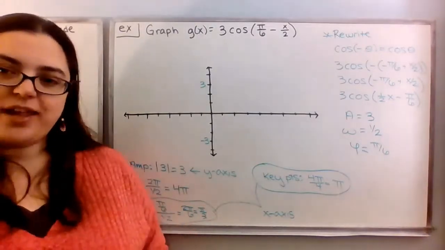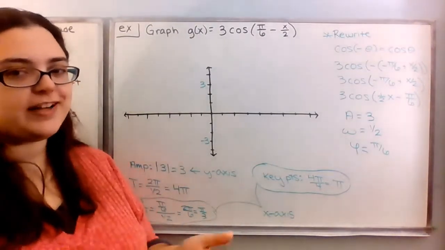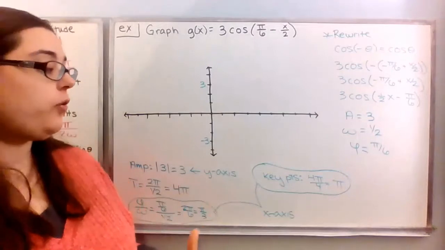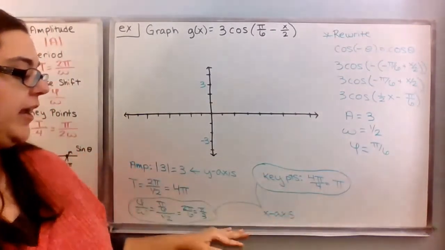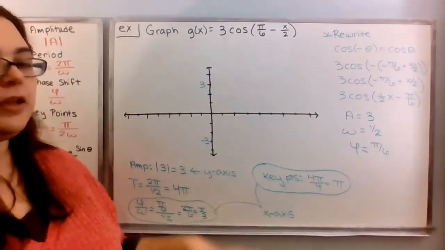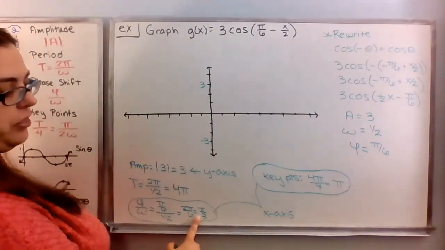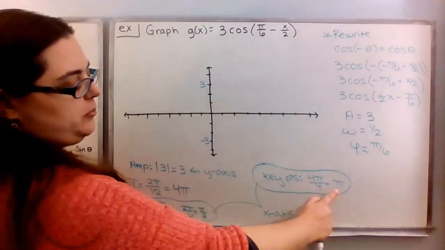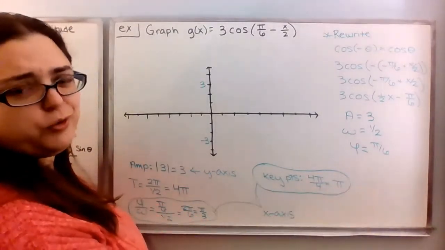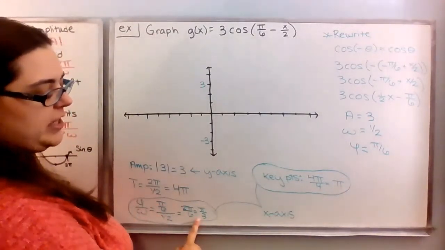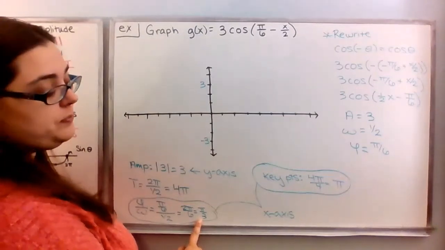Typically the way that's going to work is you want to find a common denominator for both your key points and your phase shift. In this case, my phase shift is pi over 3, and my key points are going to be every pi, so I can think of it as pi over 1. So the common denominator here is going to be thirds.